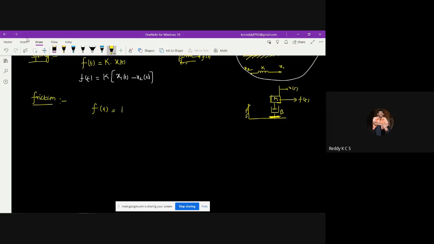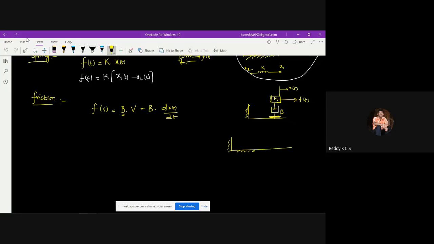So if I take out the constant of proportionality, the coefficient of friction comes into the picture, along with the velocity. So F of t is equal to B into dx of t by dt, which becomes the frictional force.